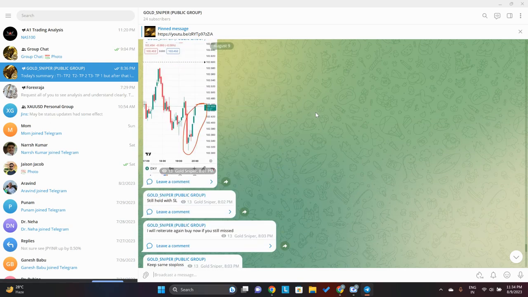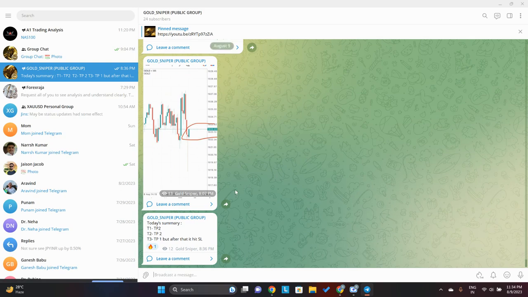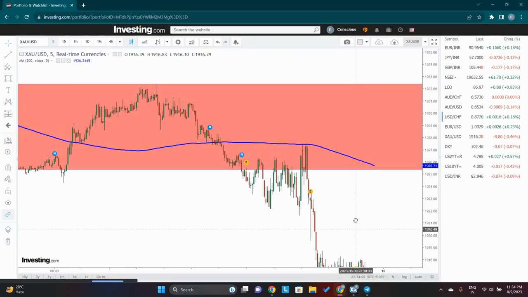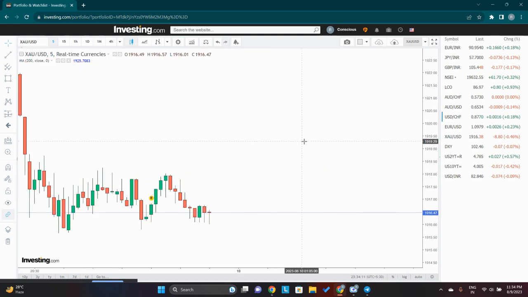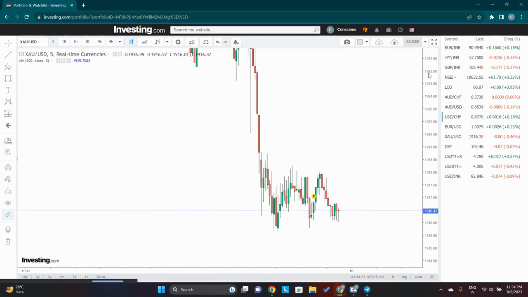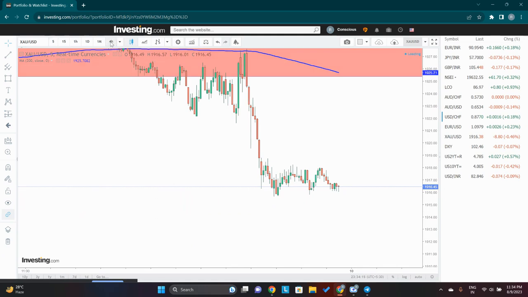I was not expecting it would hit the SL, but it did. It managed to hit our SL. So anyways, we can't control everything. We'll have to see tomorrow's CPI data also. But like I said, if it closes below the channel, it's a very negative sign for gold.